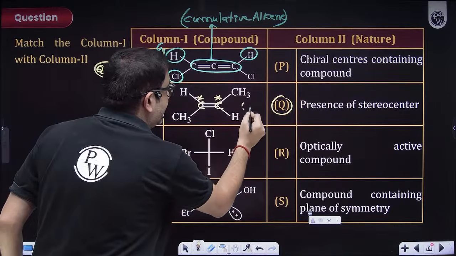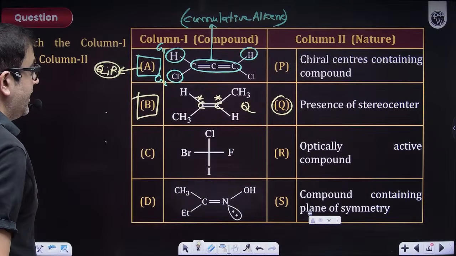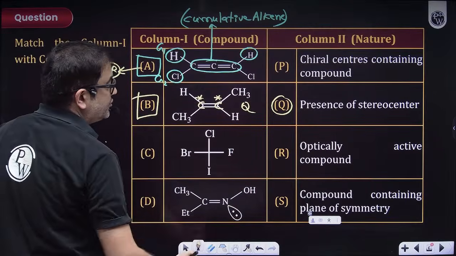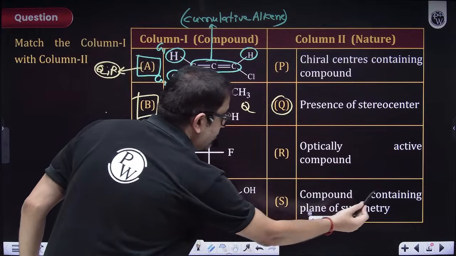Yes, sir, it is definitely containing. That means it is definitely Q. Now, is it optically active? No, sir. This is geometrically active. So not R. Compound containing plane of symmetry?